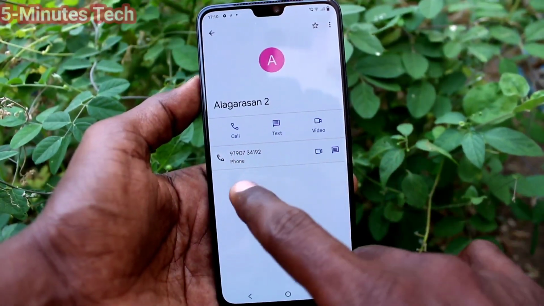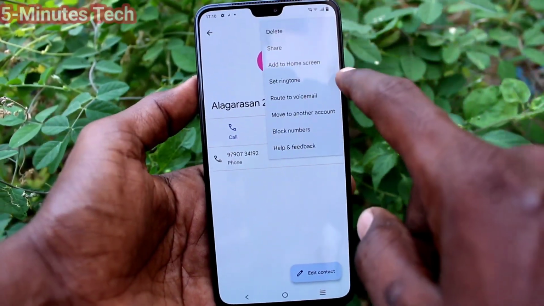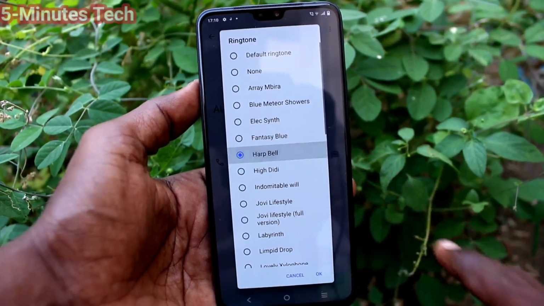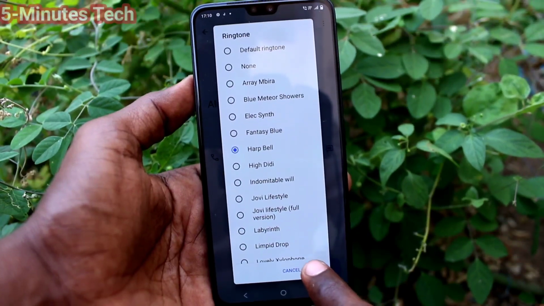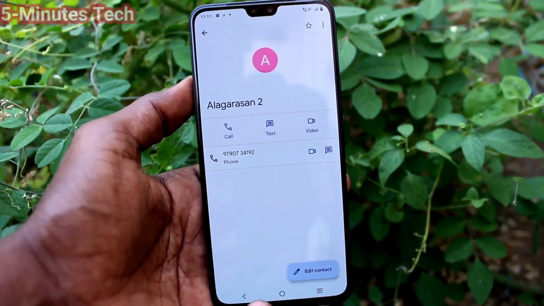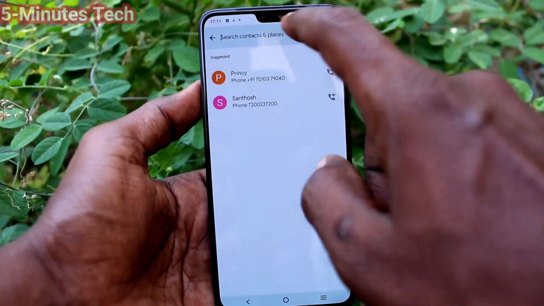I select this contact and click on these three dots and click on set ringtone. Now you can assign any tone to this contact. So this ringtone will be just customized for this contact only. So you can set a different ringtone for different contacts in your phone.